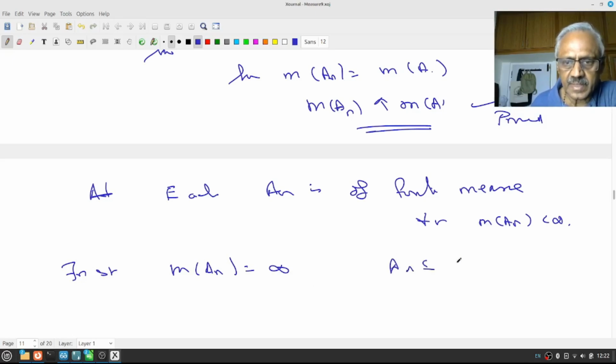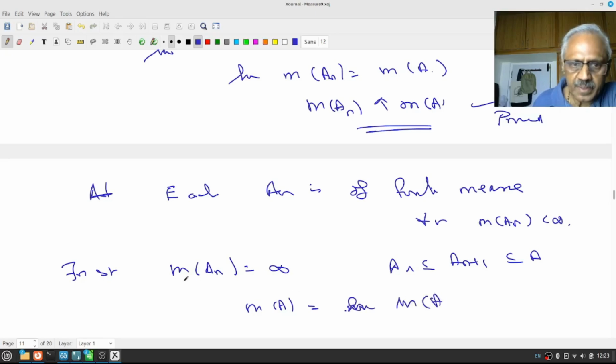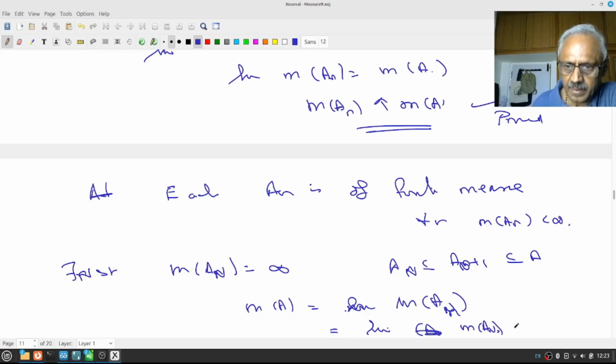Then since An is contained in An plus 1, which is contained in A, measure of A will actually be the limit of measure of An, which is equal to the limit of measure of An plus 1, and so on, but each one of them is infinite.